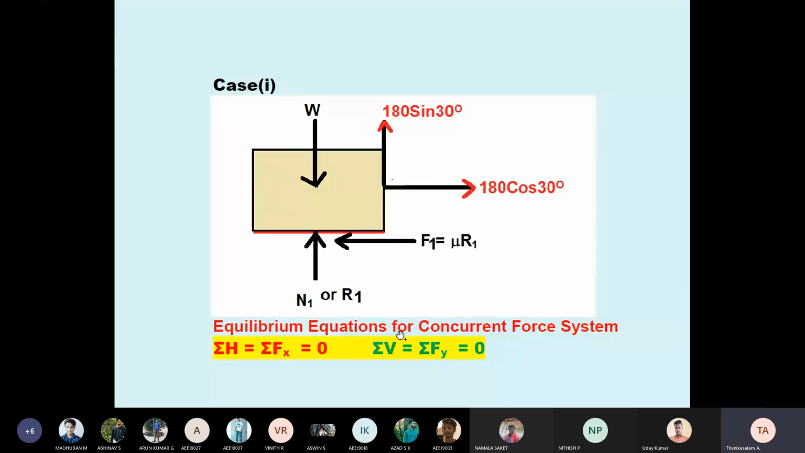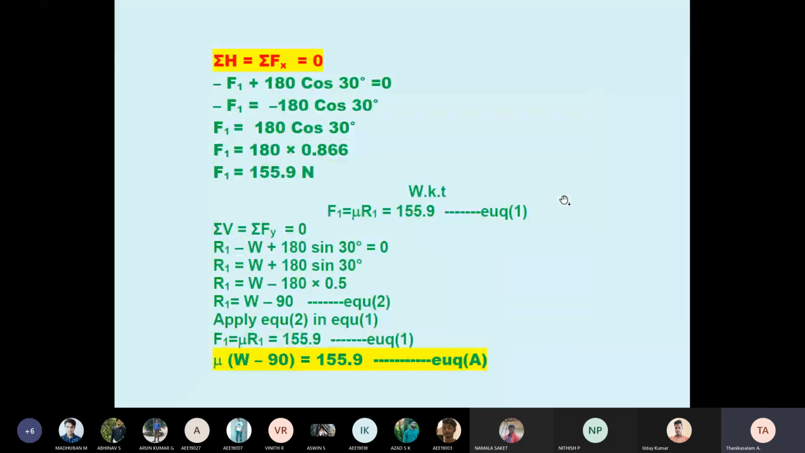So now applying equilibrium equations. I am applying summation Fx = 0. What are the horizontal forces? Minus F1 plus 180 cos 30 equal to 0. I have to write the equilibrium equations first. Then the 180 cos 30 goes to the right side as minus 180 cos 30. Therefore, minus minus cancel. F1 equal to 180 cos 30. Therefore, F1 equal to 155.9 Newton.